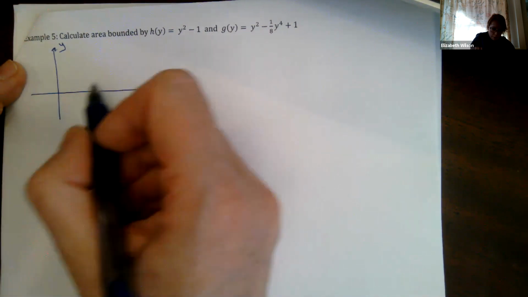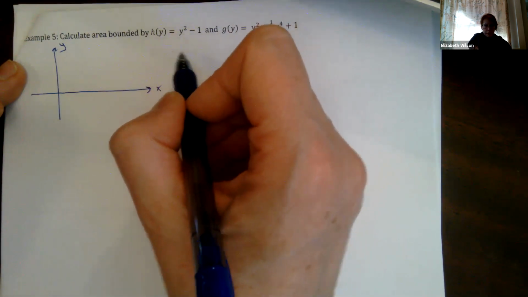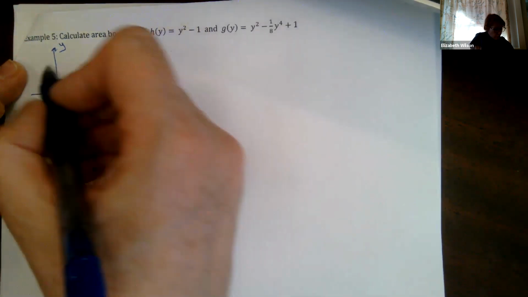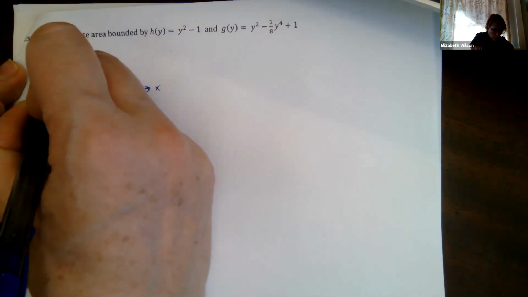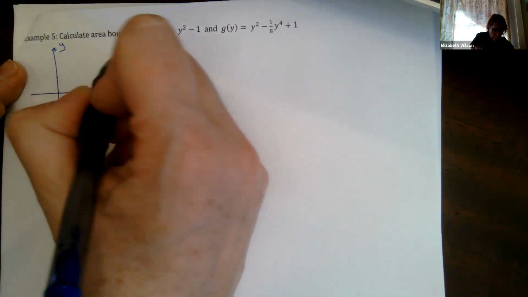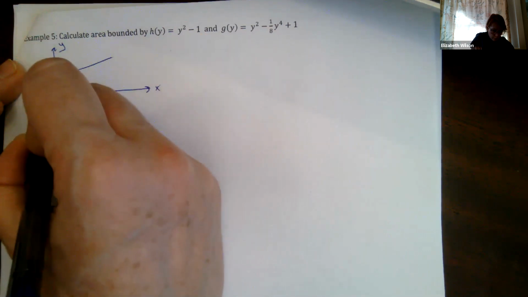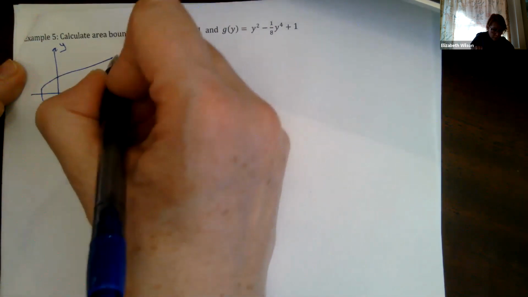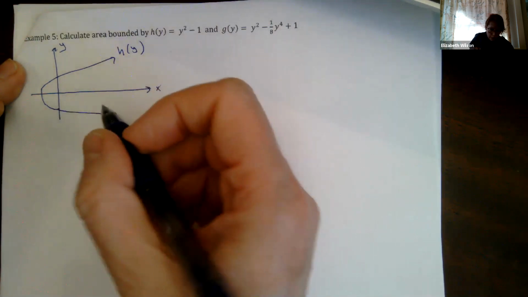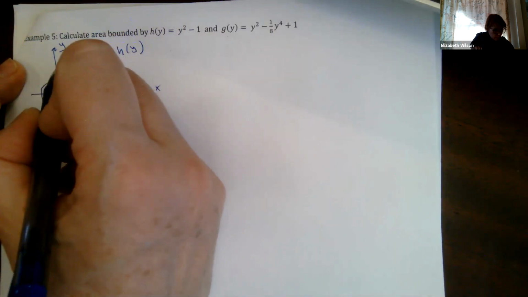This is like a parabola, but it's this way. So this intersects at 1 and minus 1, here and here. I'm going to draw it out like this. This is h of y. And then g of y cuts in like this.